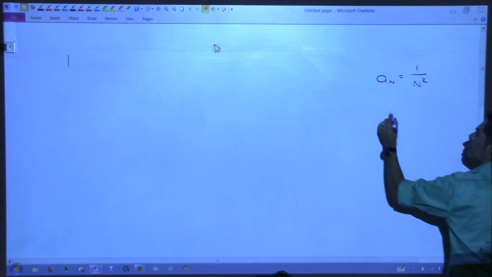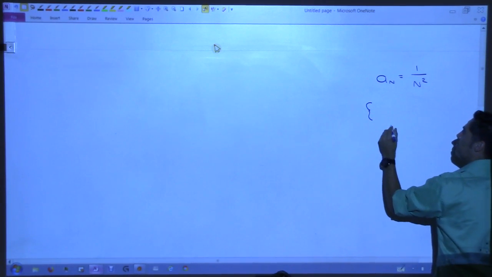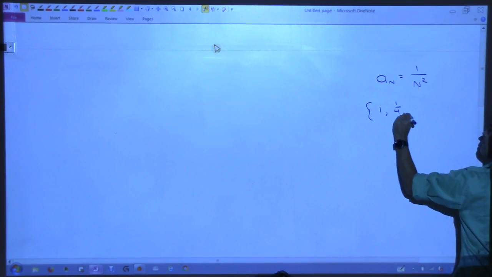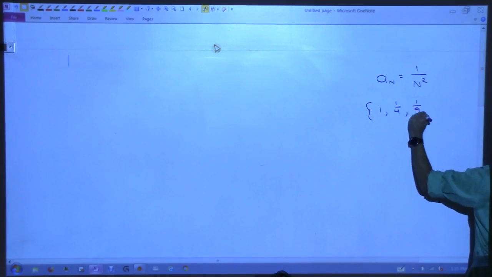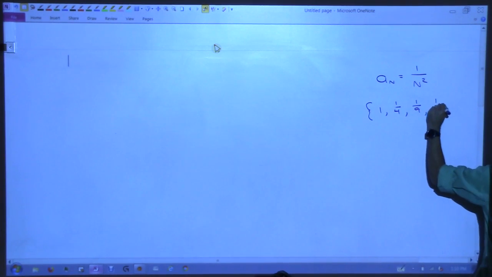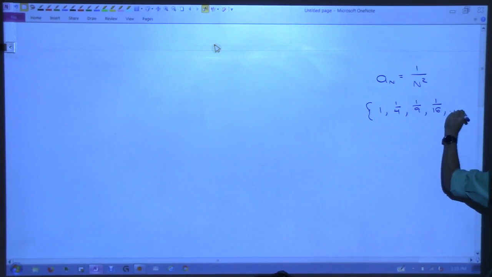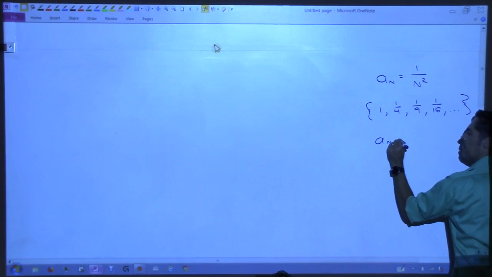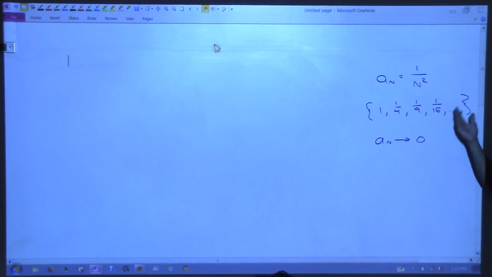Let's list out a couple of the terms of this sequence. First term would be 1, then 1/4, right? Then we plug in 3, 1/9, right? 1/16, dot, dot, dot. Now, is this sequence converging to 0? Yes, this sequence converges to 0. I could say that A sub n converges to 0 because if you took the limit and you let n go to infinity, this is a fixed number over infinity, and that goes to 0, right?